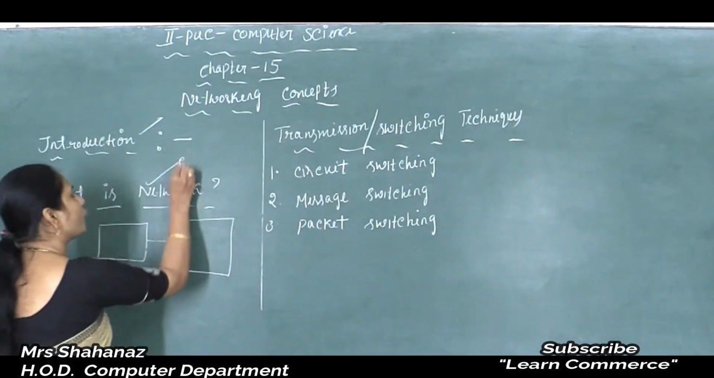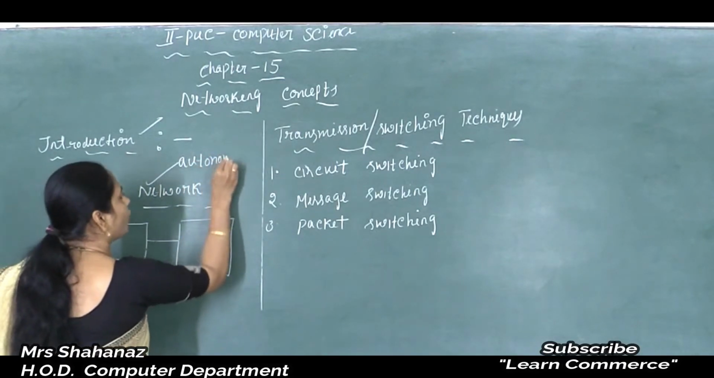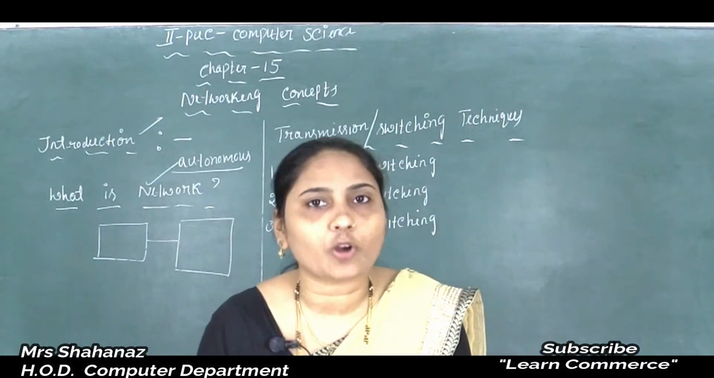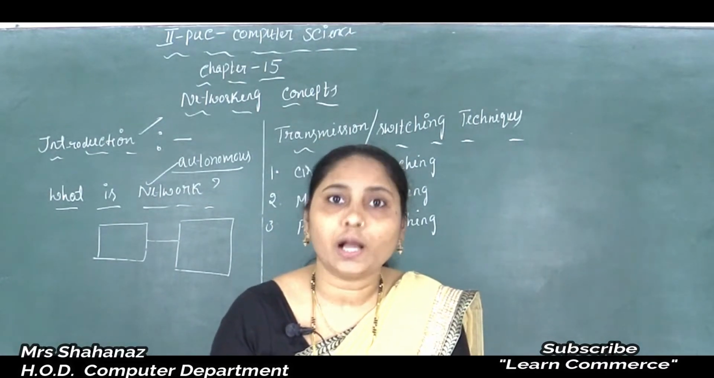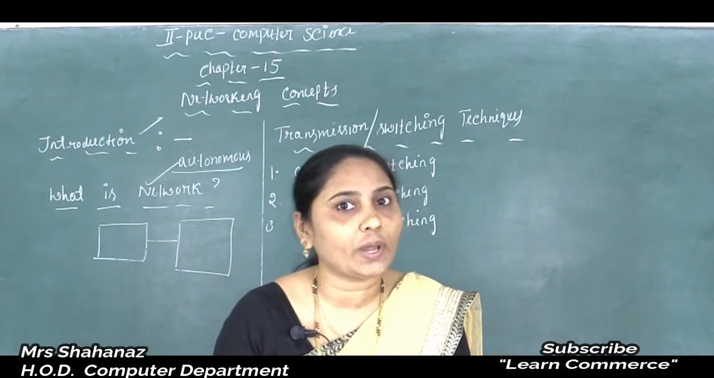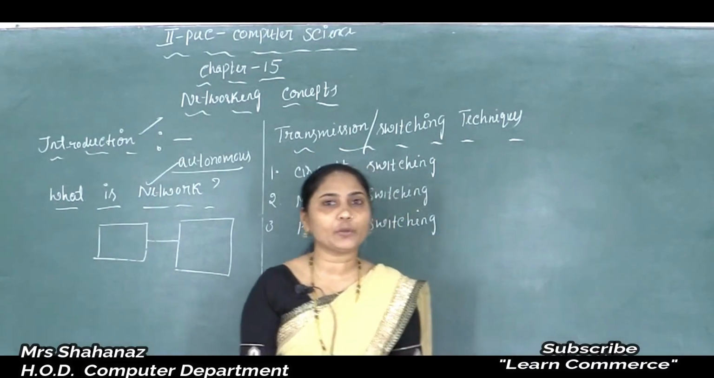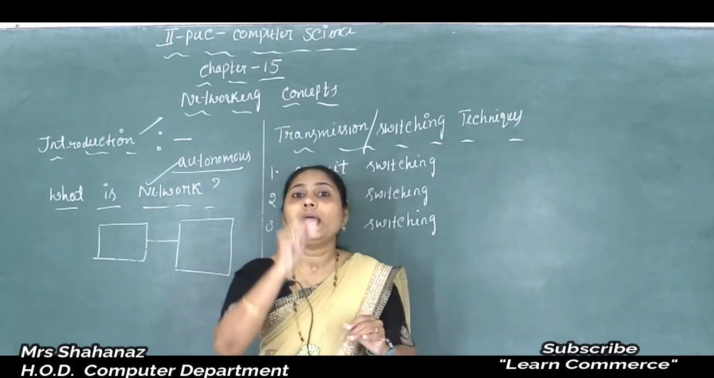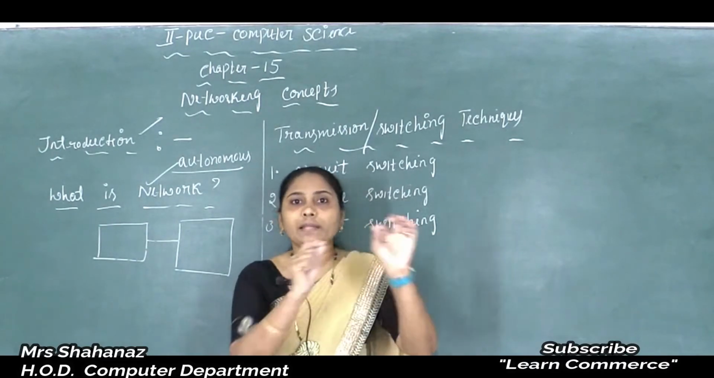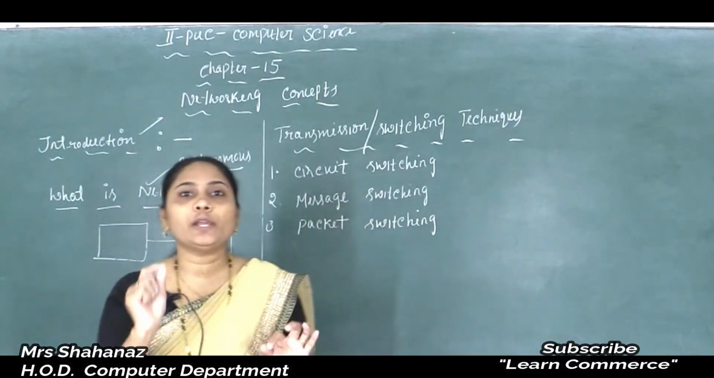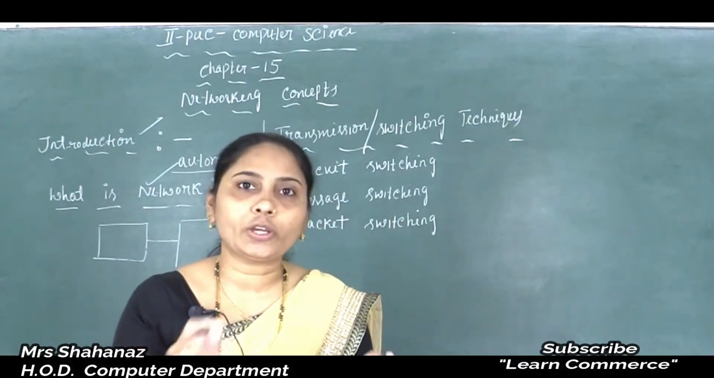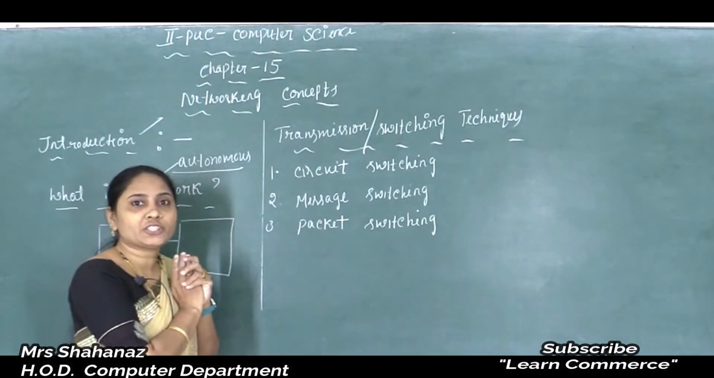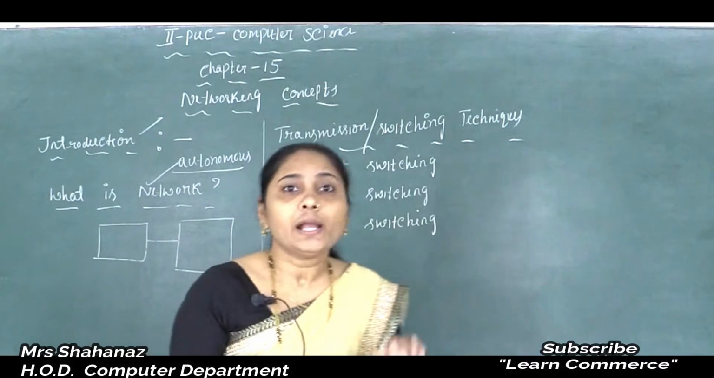Now what about the autonomous computer? Which computer is called an autonomous computer? The independent computers are called autonomous computers here. So we can say that it is possible to exchange information when two computers are said to be interconnected. When two computers are connected from one to another, then it is possible to exchange the information. Is it correct here? Okay, so if the connection is there, then only is it possible to exchange information between the computers.